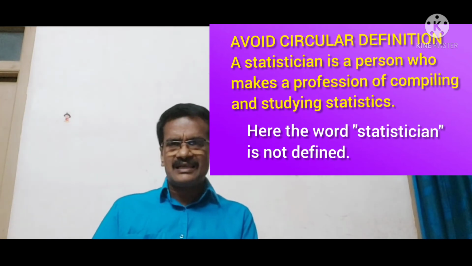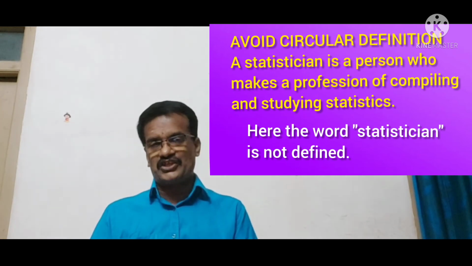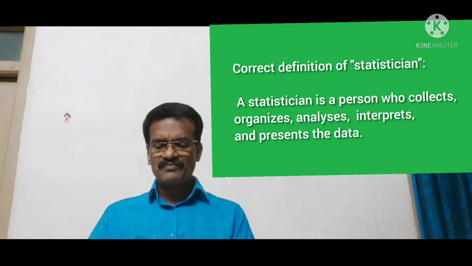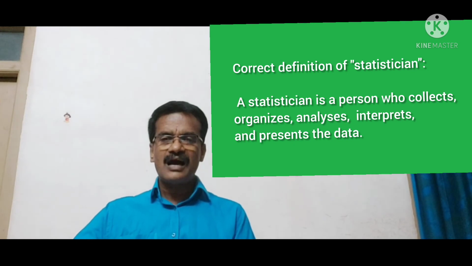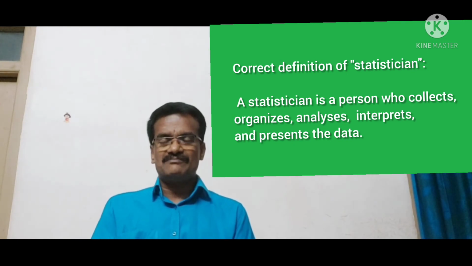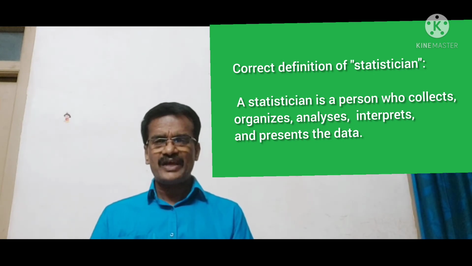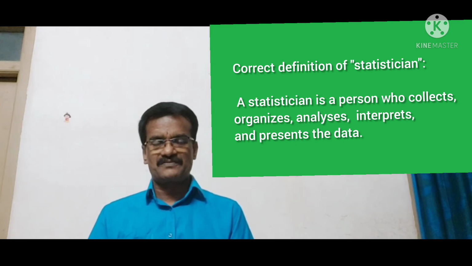So what is the correct definition of statistician? A statistician is a person who collects, organizes, analyzes, interprets, and presents the data. Now, he is a statistician. Let's take a few more examples.